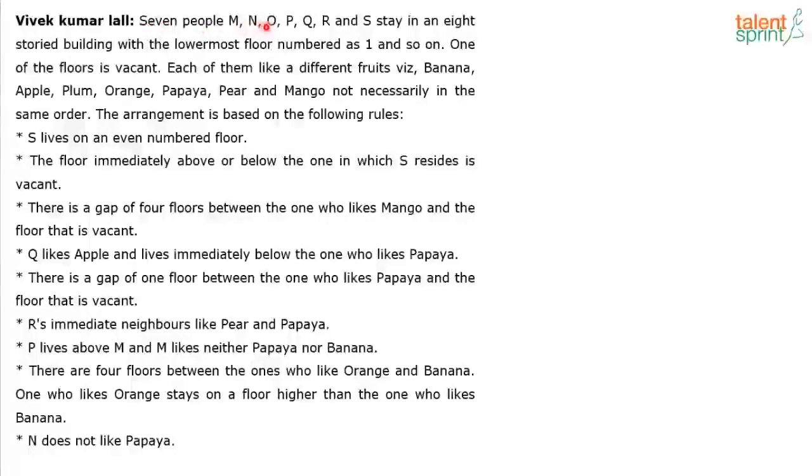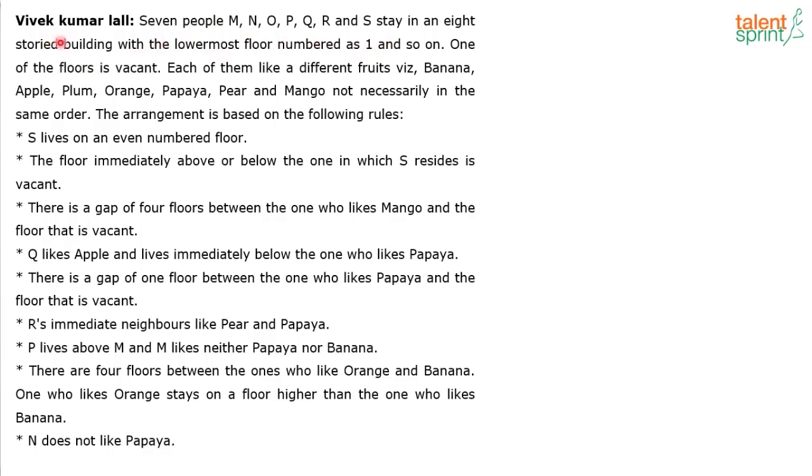7 people, M, N, O, P, Q, R and S stay in an 8-storied building with the lowermost floor numbered as 1 and so on. Right? So basically the lowermost floor is numbered 1, then the floor above is number 2, number 3 and so on. One of the floors is vacant. Yeah, so 7 people, 7 floors and then 1 floor is vacant. So that makes it 8 floors, right?